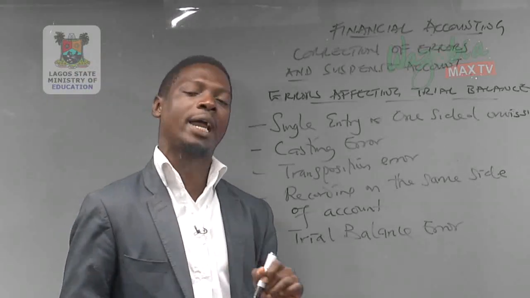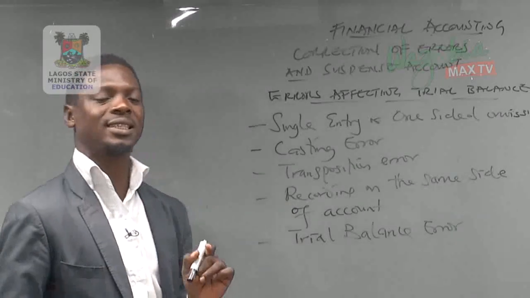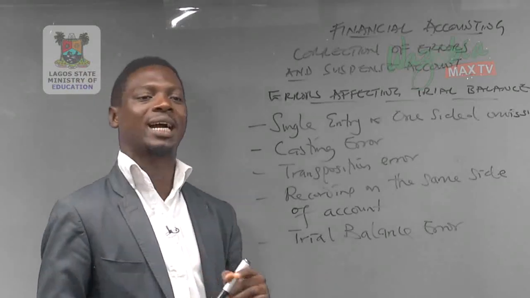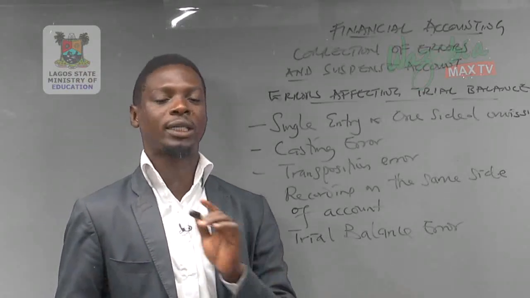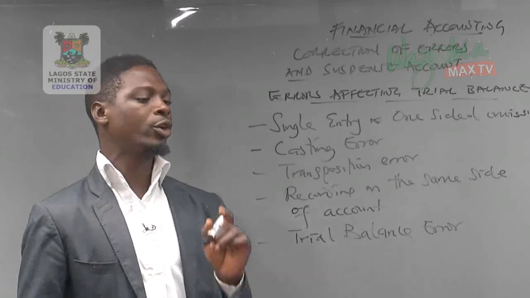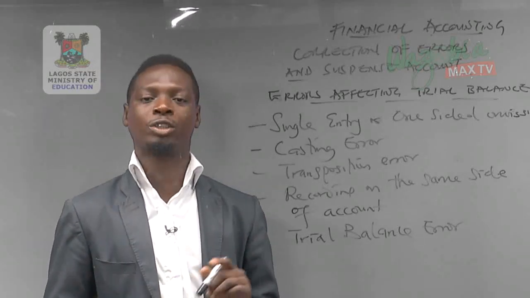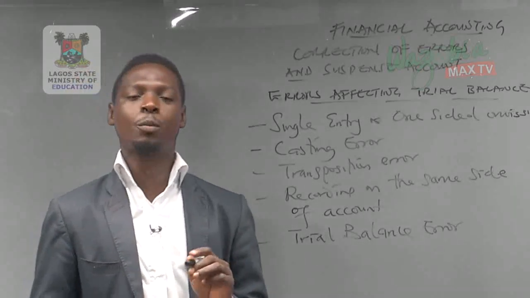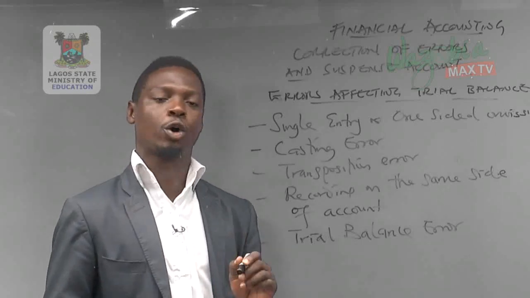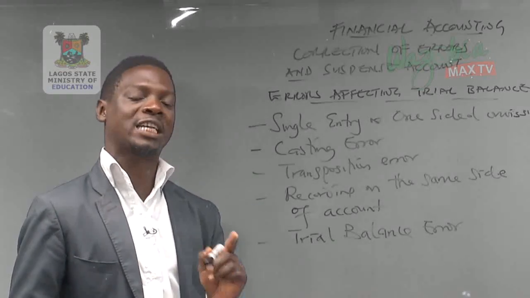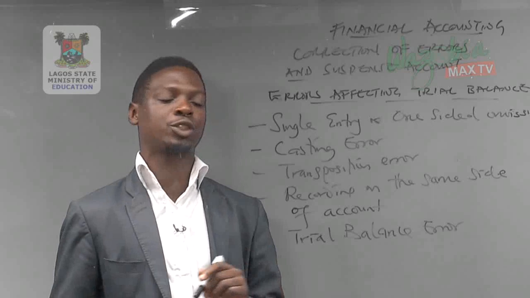Number two among our errors is casting error. Casting error can be overcast or undercast of figures. When this occurs, then the trial balance will not agree. Number three, transposition error or transpository error. That is when you make a wrong arrangement of figures. 905 recorded as 509. That is transposition error.